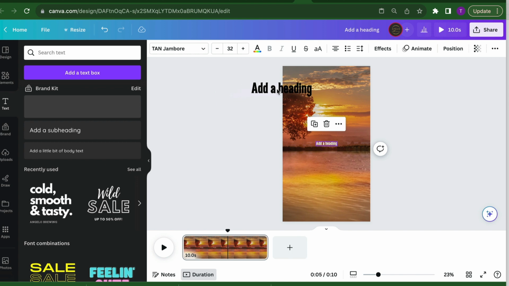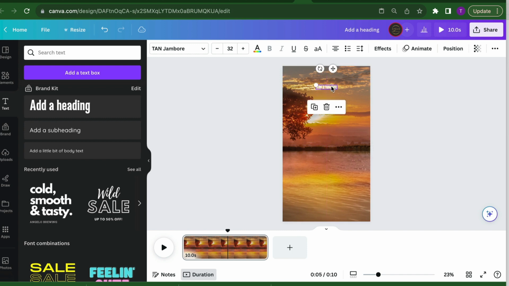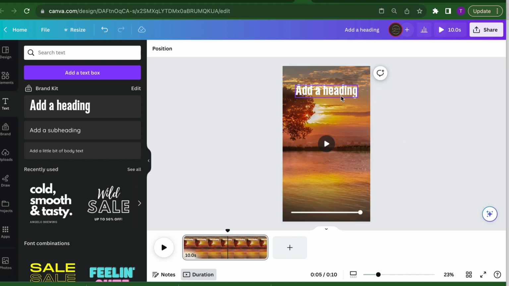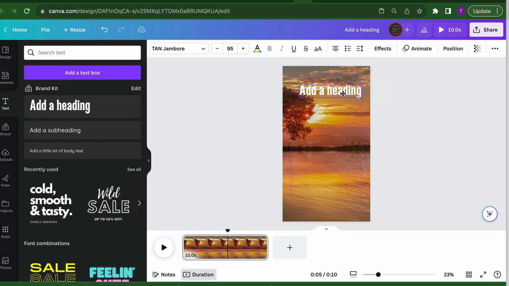we're going to go over to the left side and click text. We want some text on our videos, right? You're going to pull it right at the top there, and then you're going to increase it. But be careful of those lines. If you look at both the right and the left, the top and the bottom, there are some lines like that. You don't want to go beyond that, right? Because you don't want the text to be all over the place.